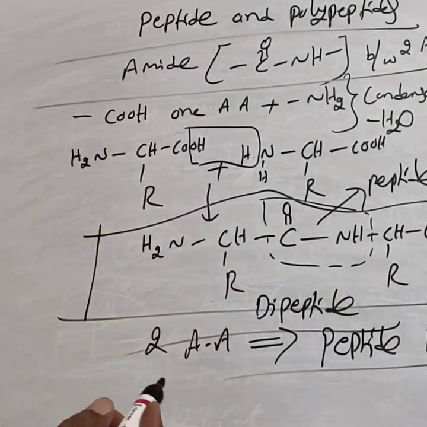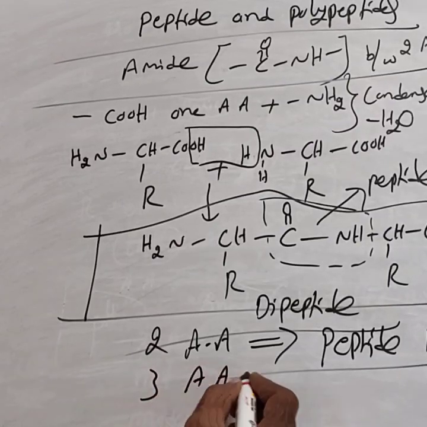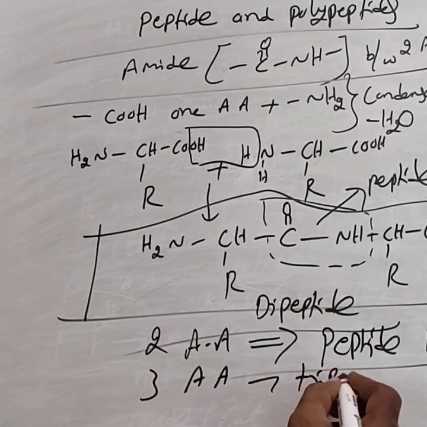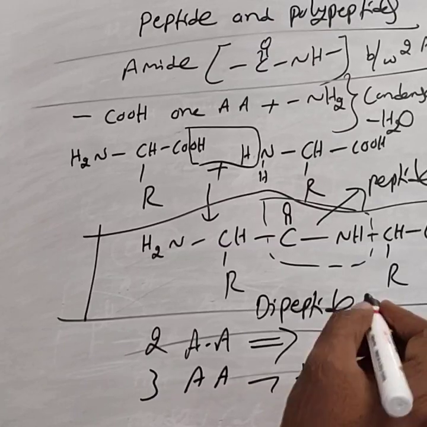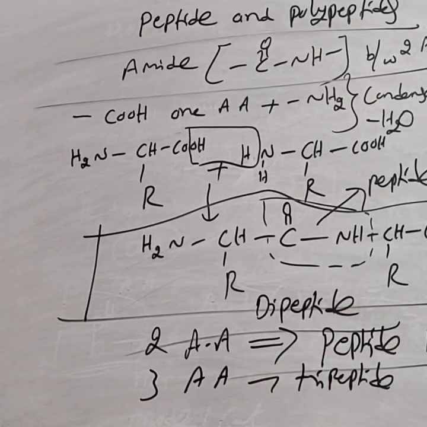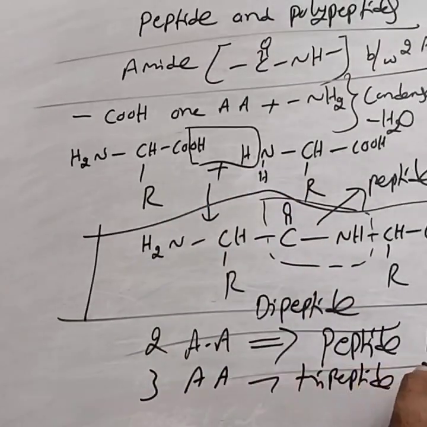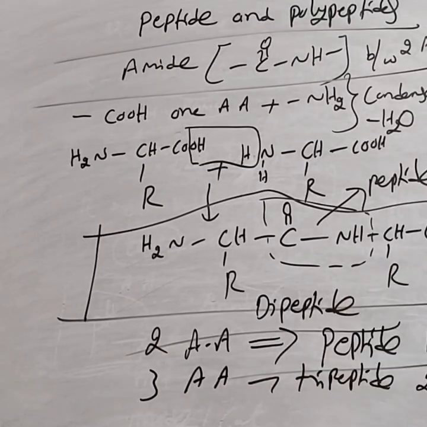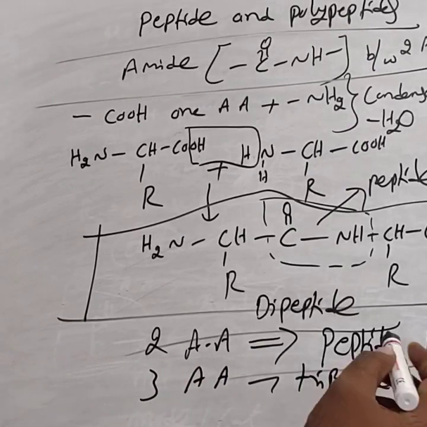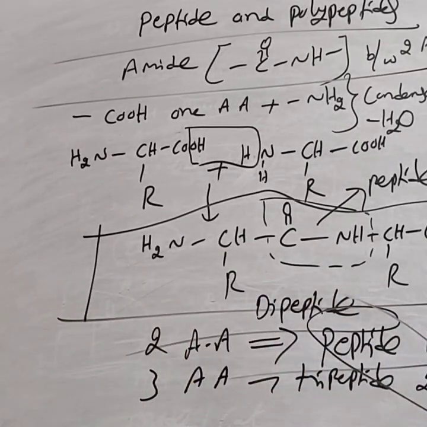If three amino acids are involved, then it is called a tripeptide. A tripeptide contains three amino acids and two peptide bonds. Similarly, a tetrapeptide contains four amino acids and three peptide bonds.